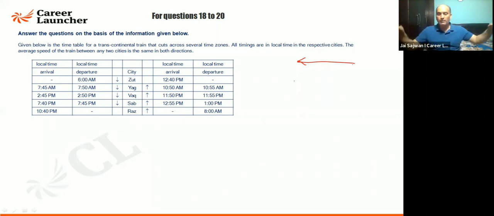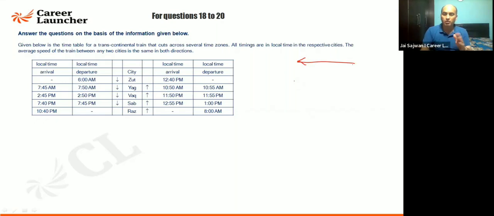So even if you look at the map of India, there's a variation of 2 hours between them. One beautiful place I will suggest you go is Andaman Nicobar. It's far better than Goa. Of course, the nightlife is not there, but otherwise it is a very nice place to visit. If you go to Andaman, you will find that at 4 o'clock in the morning there is a sunrise, and in the evening at 4 o'clock you will find a sunset. Why? Because there's a variation in the time zone.